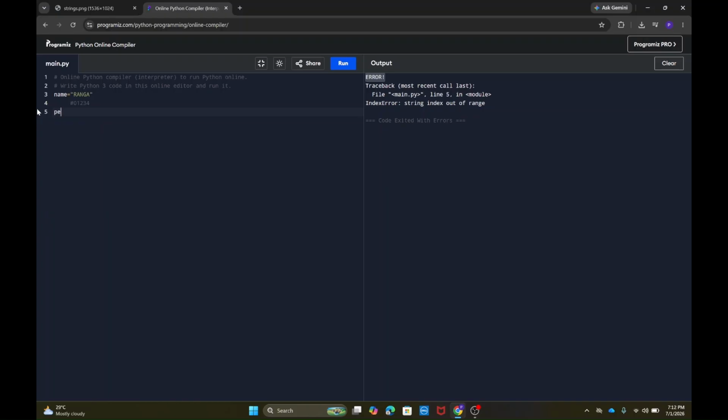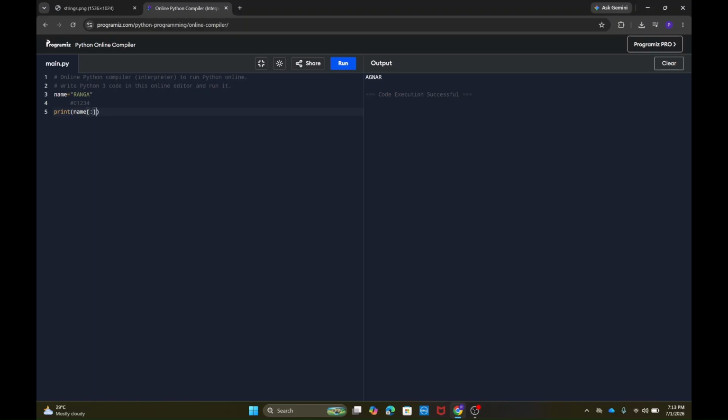And yeah, one more thing is I need to show how to print the reverse of a string. In order to print the reverse of the string, you need to take two colons and print -1. So this will print out the reverse of the string. How? Because we are taking steps of -1, so it will start from the end and then it will decrease and go up to the starting of the string, and in this way the reverse of the string gets printed. So I hope you got this.